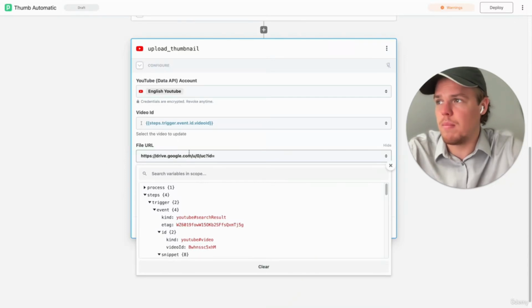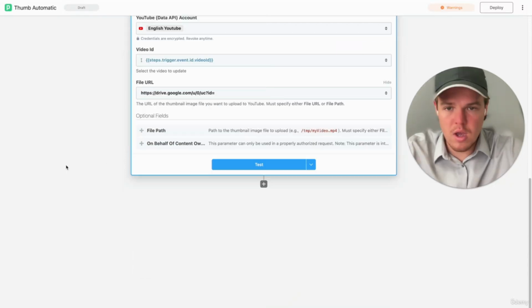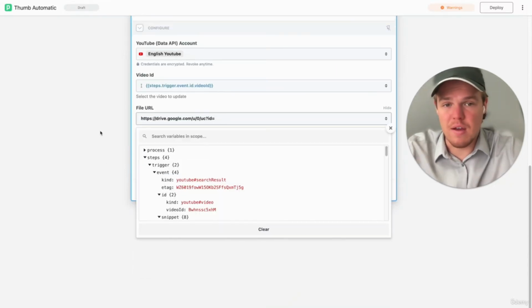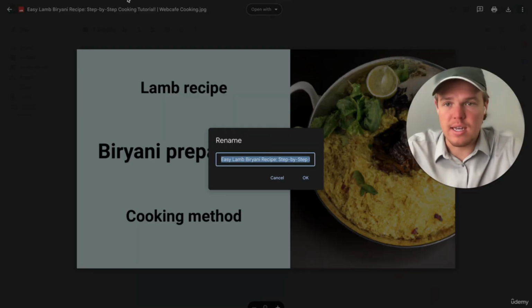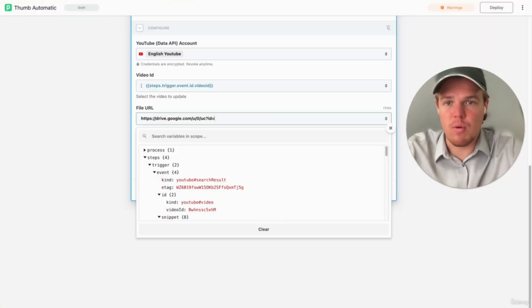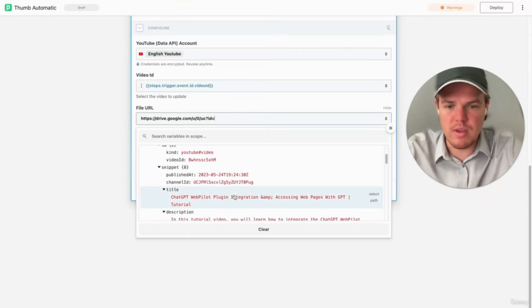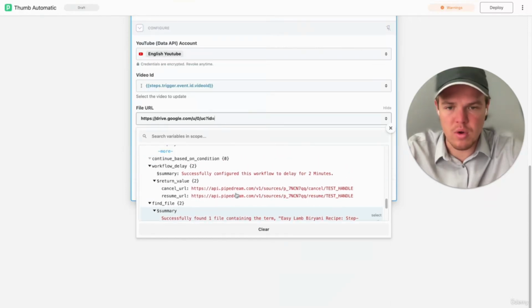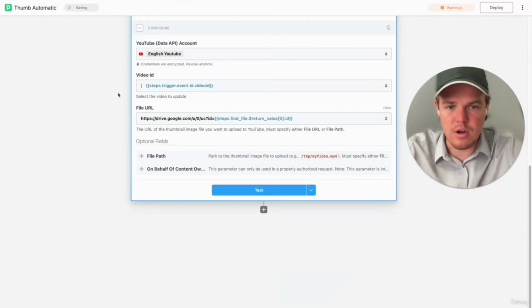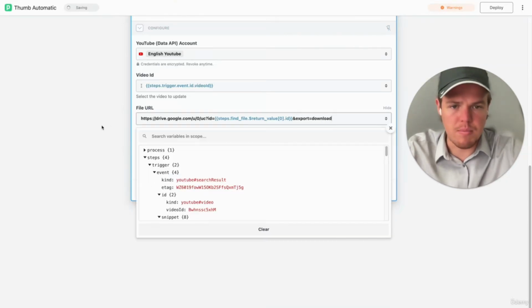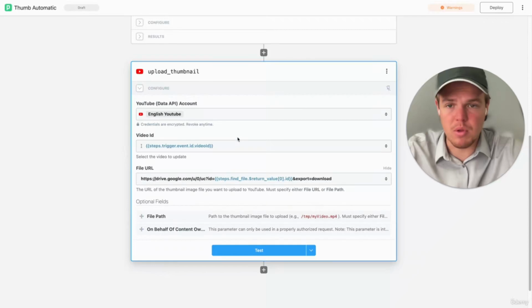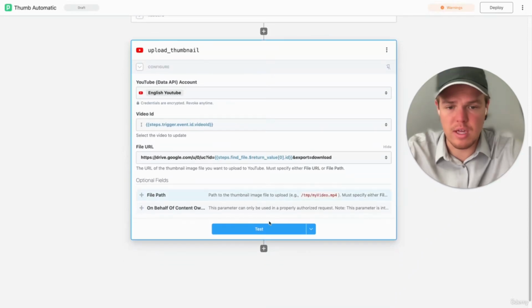And then we want to make sure that we change this. So essentially, we need to add the ID of the image. And what that is in this context is this right here. So we know that that link is formatted like that every single time. So once we have found our image file, we can just click ID here. And then let's add the second half of that little link there. And boom. That should now be able to upload automatically that thumbnail to that YouTube channel.